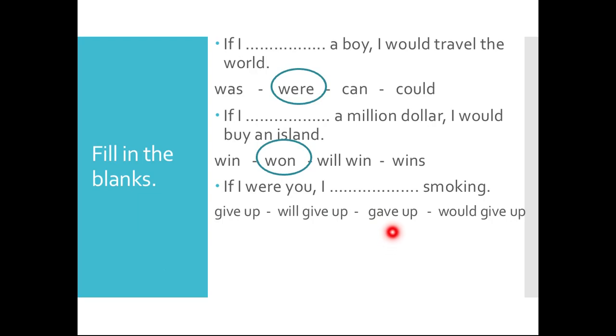I gave up smoking, or I would give up smoking. Focus. I'm saying if I were you, is there any chance that I might become you? Of course not. So we're going to say would. We're using would to talk about hypothetical situations. It's never will. We use will to talk about the future, about real things, okay? But when we're talking about imaginary situations, we're using would. It's never will, okay? Never.